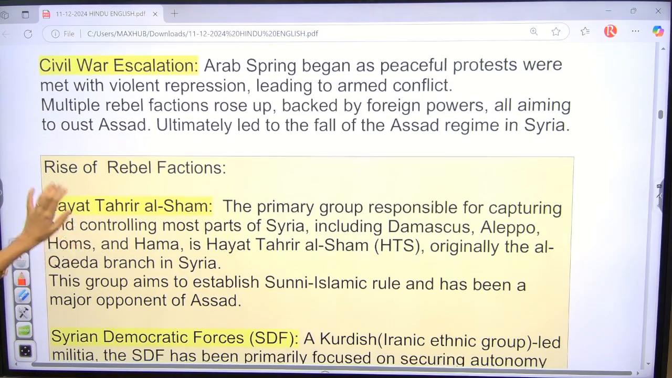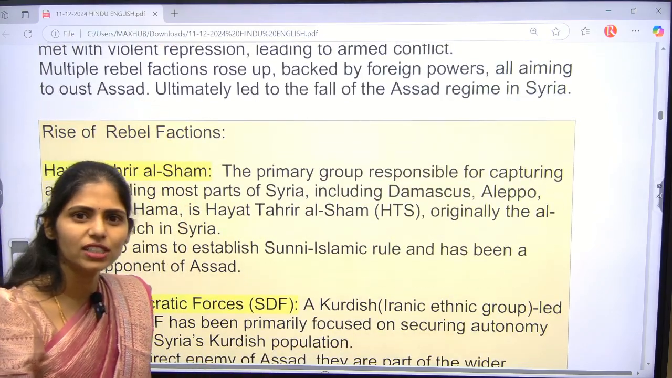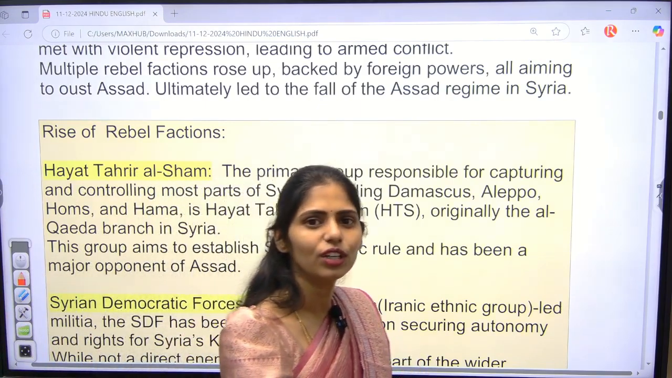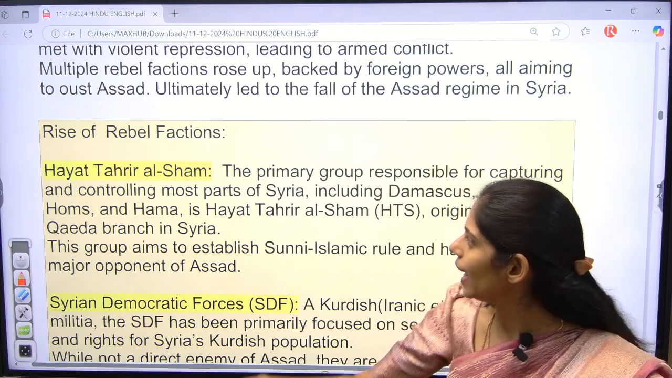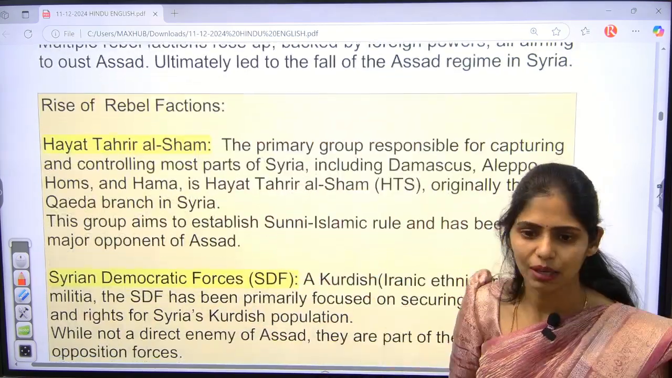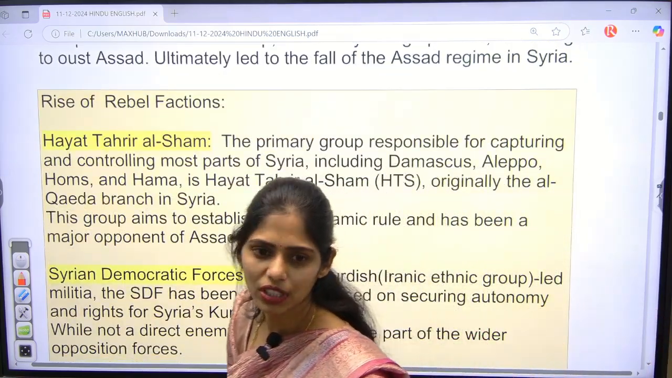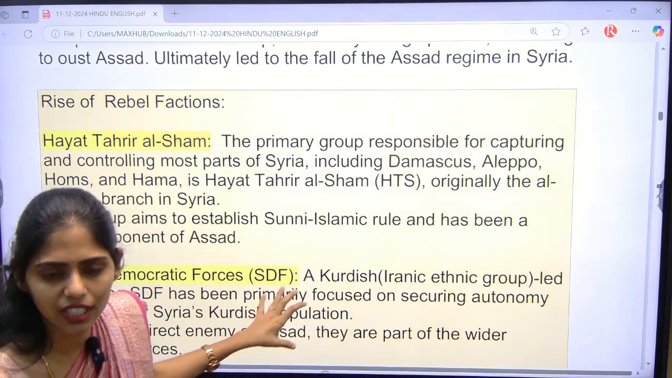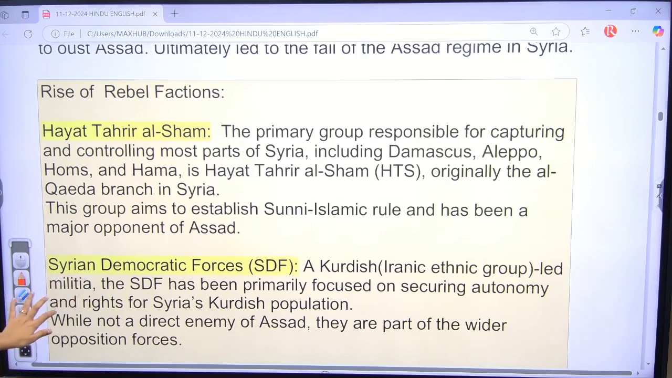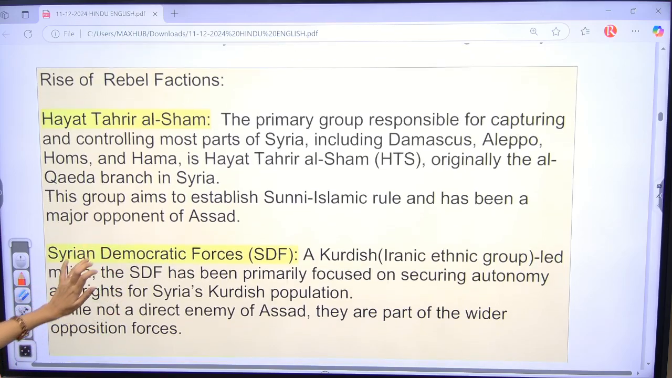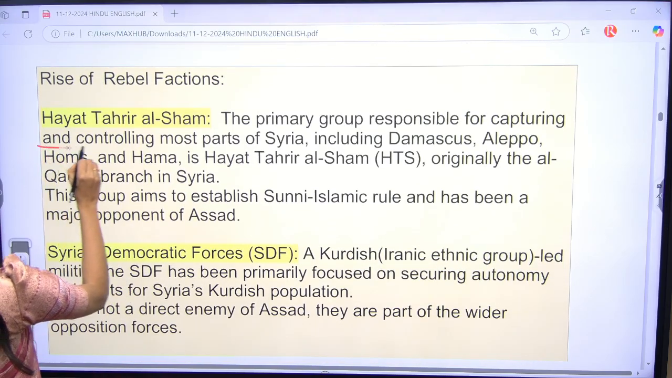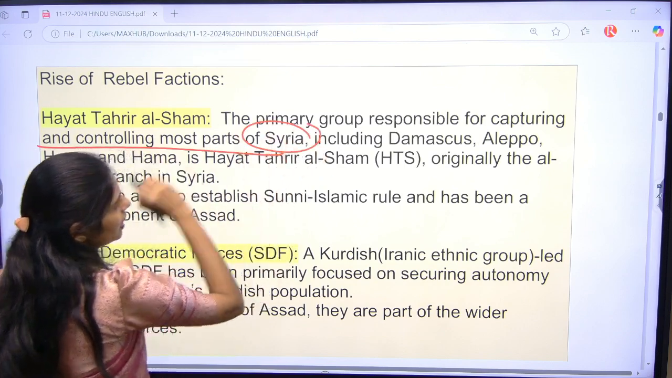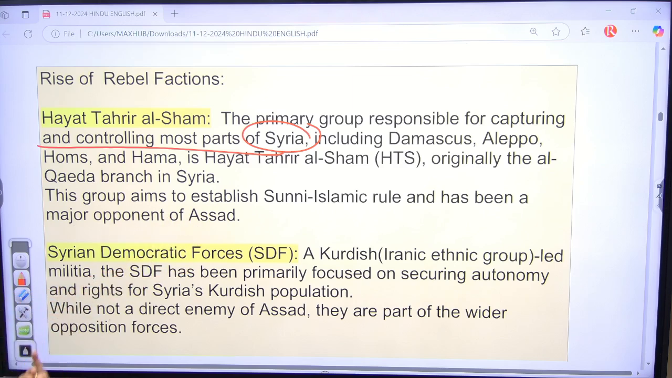Initially the Arab Spring was peaceful, but it later turned violent. At that time, rebel factions came into existence. There are 3 types of rebel factions in Syria that you have to know. The first one is Hayat Tahrir al-Sham. It is responsible for capturing and controlling most parts of Syria, especially regions like Damascus, Aleppo, Homs and Hama. They were under the control of HTS.